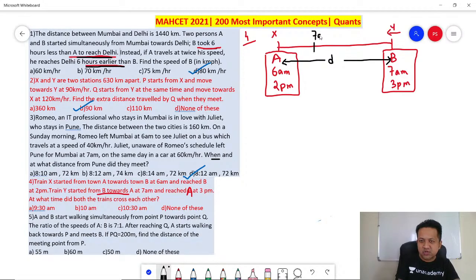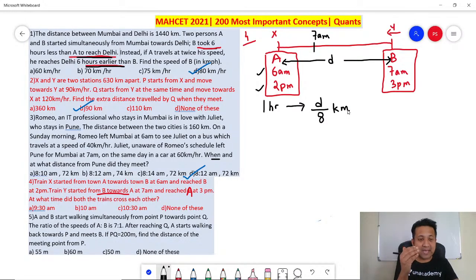Remember, A starts at 6 and reaches at 2 p.m. So can I say A is taking 8 hours, 6 a.m. to 2 p.m.? If it takes 8 hours to reach the destination, can I say in 1 hour A must have traveled D by 8 kilometers? Would you agree? Means 8 hours A takes to cover D distance, so in 1 hour A must have covered D by 8.